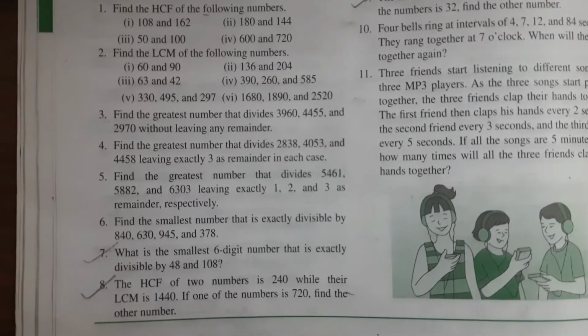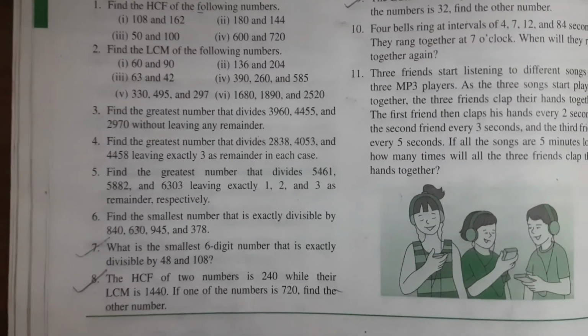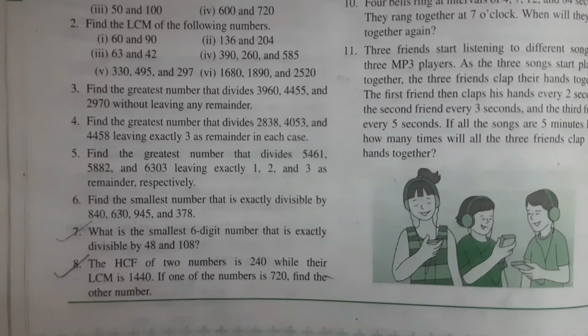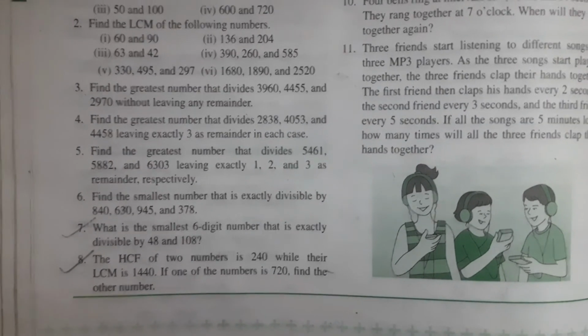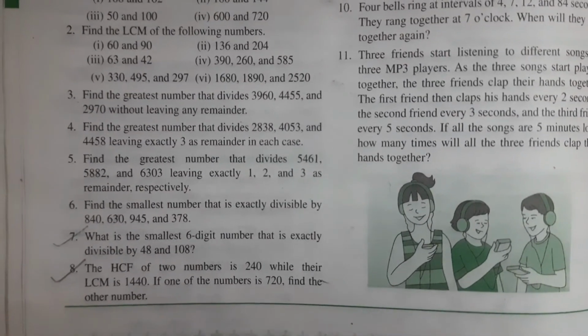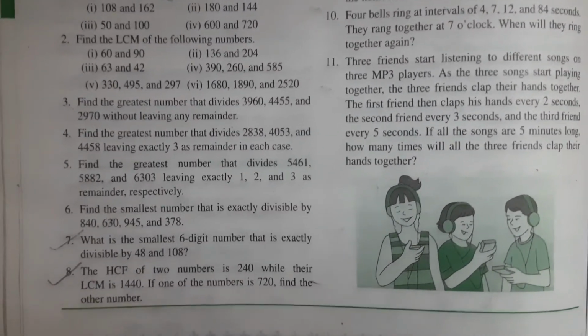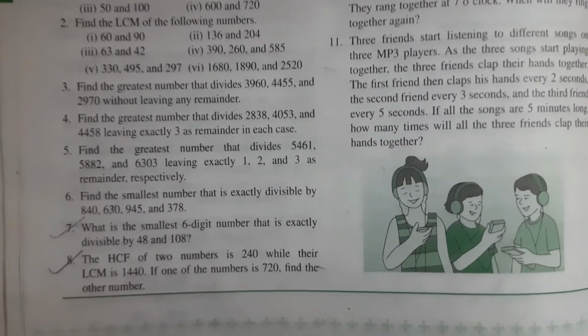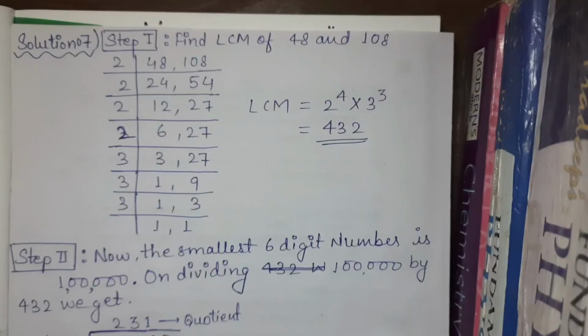What is the smallest 6-digit number that is exactly divisible by 48 and 108? Can you see there is a difference of only one word, which is smallest, and there we had solved the question with the greatest 6-digit number. So let's see how we will do it.